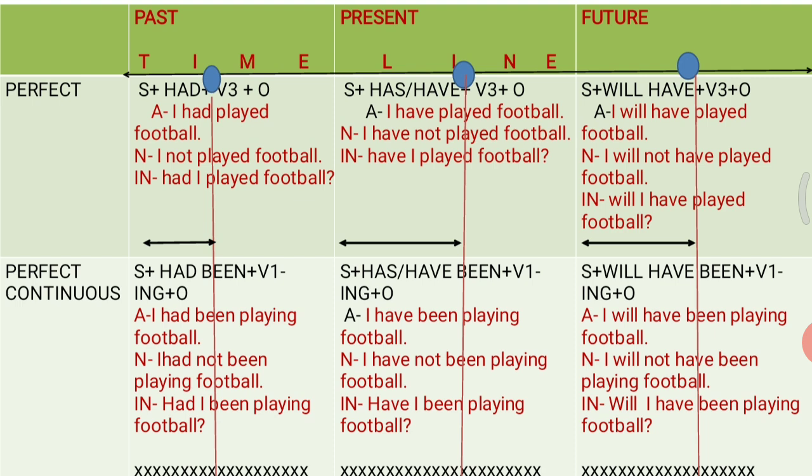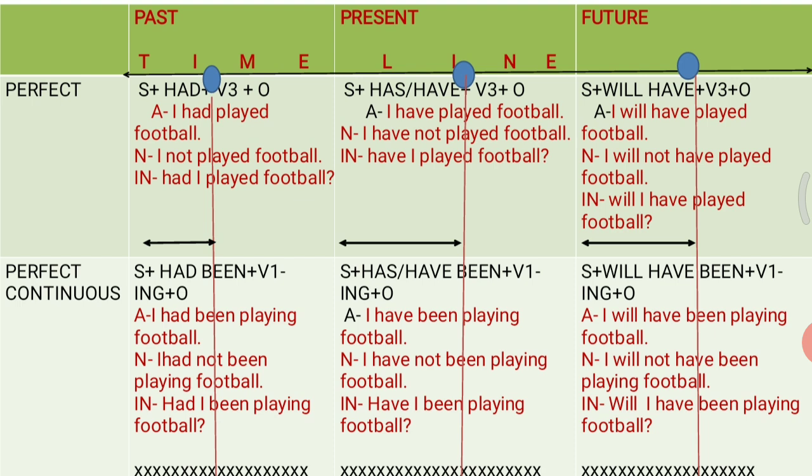So it is future perfect tense. I hope it is clear to you. And you can easily change this particular sentence into negative as well as interrogative. I will not have played football. Will I have played football? So this is really very simple.